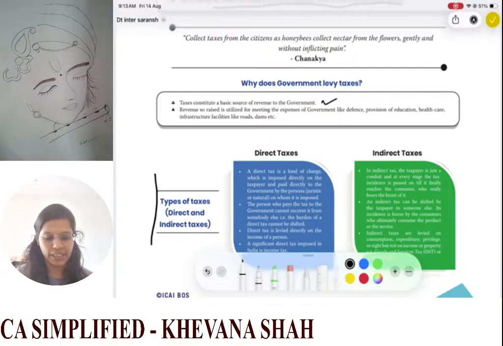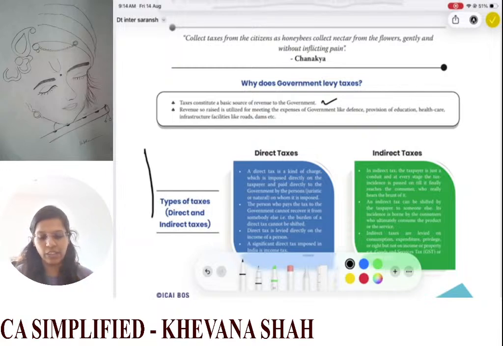Then we have direct taxes and indirect taxes. So what is a direct tax? A direct tax is a kind of charge which is imposed directly on the taxpayer and paid directly to the government by the persons, juristic or natural, on whom it is imposed. The direct liability is on the person who is actually earning that income, and the person who pays the tax to the government cannot recover it from somebody else. So the burden of direct tax cannot be shifted.